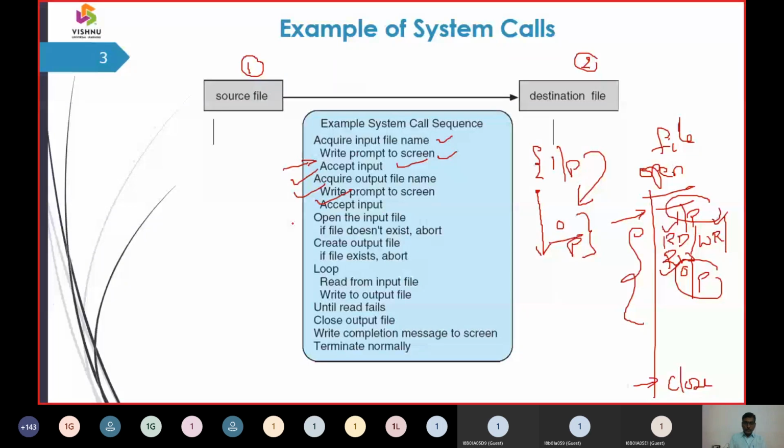Now we open the input file, and if the file doesn't exist, then we close the operation.